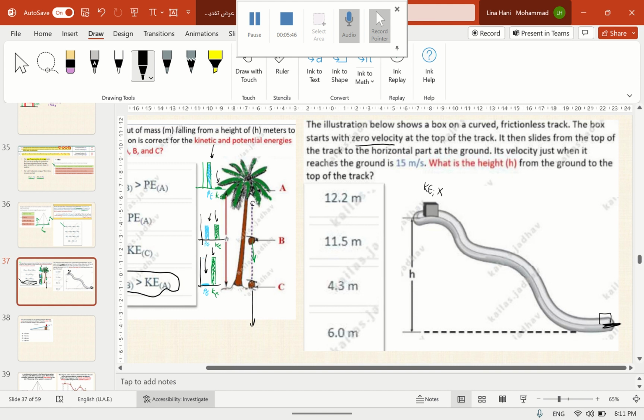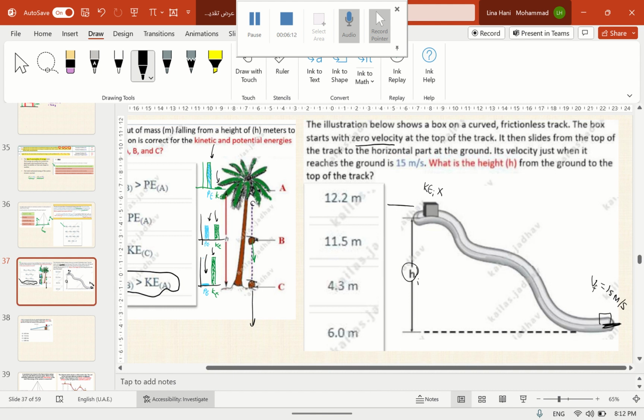If the velocity just when it reaches the ground is 15 meters per second, so this is the final velocity, 15 meters per second indicates that it has a final kinetic energy. What is the height h from the ground to the top of the track? So he wants me to find the initial height that this box has moved from.